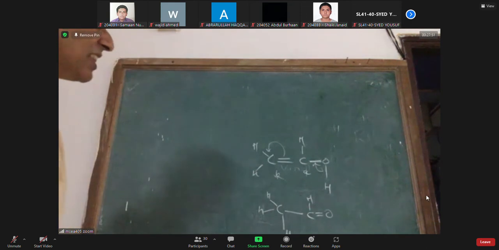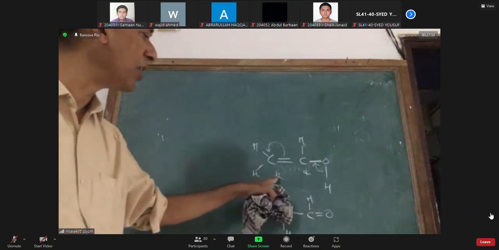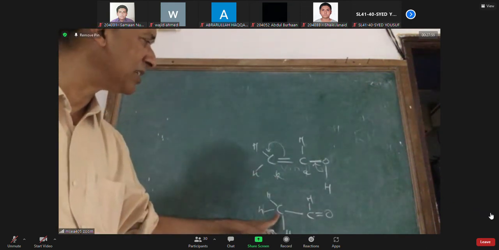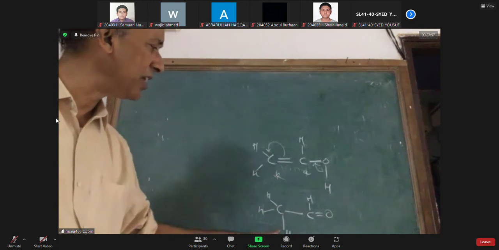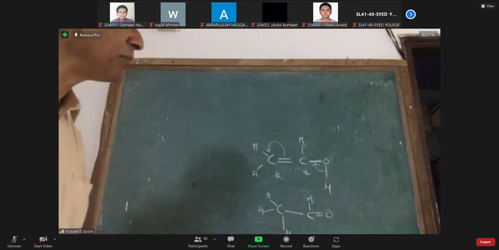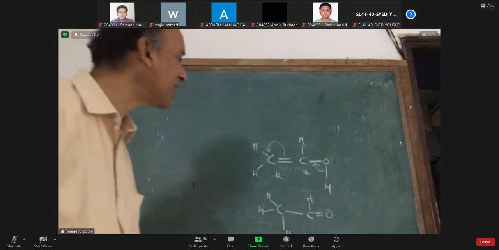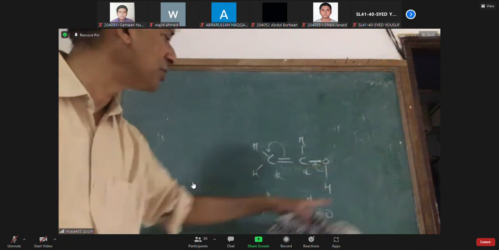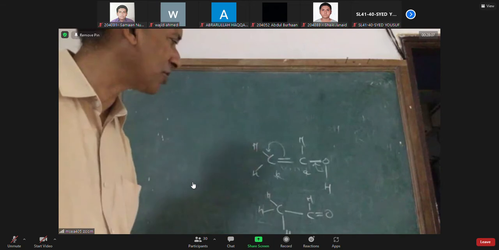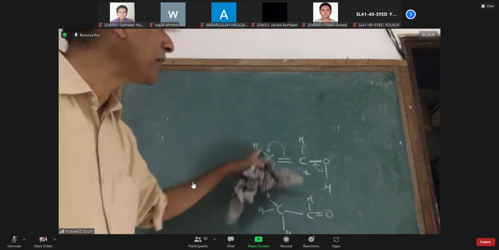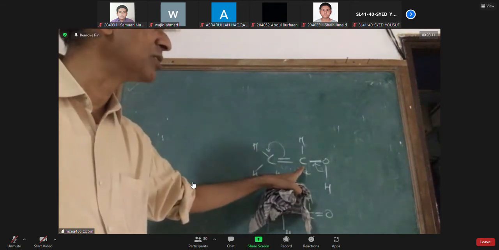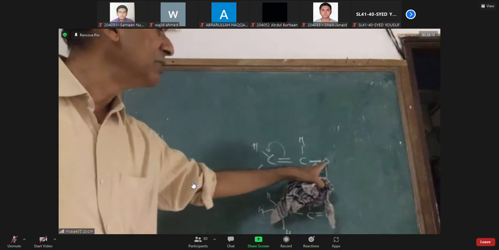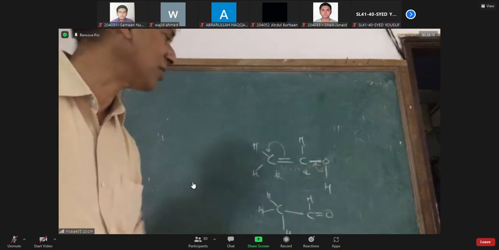Notice that the sp2 hybridized carbon became sp3 hybridized. The carbon now has 3 hydrogens. The hydrogen belonging to the OH group has been taken by the carbon, because it has taken electrons. When it has taken them, the carbon got 3 bonds, and the neighboring carbon has taken the OH sigma bonded electrons.